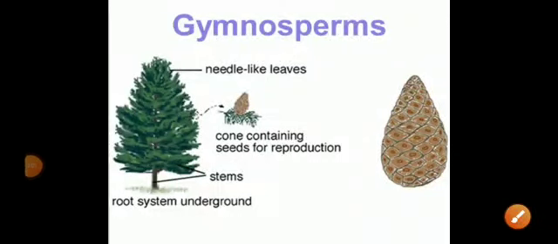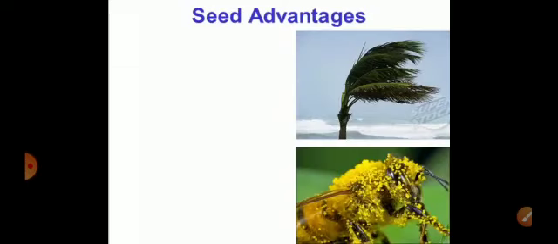Dear student, in this module, we'll talk about gymnosperms. Gymnosperms are found in cold climatic conditions. In India, they are found in Himalayan ranges. They are plants which have needle-like leaves.